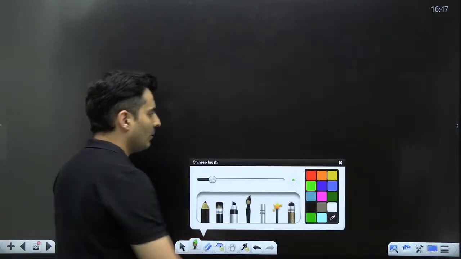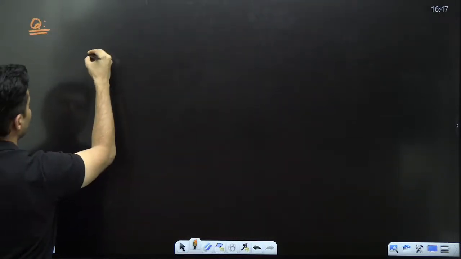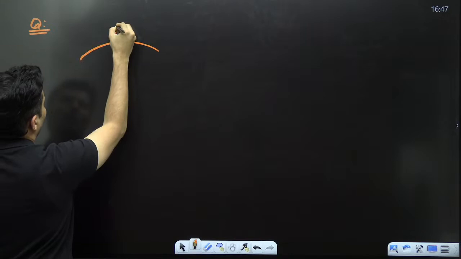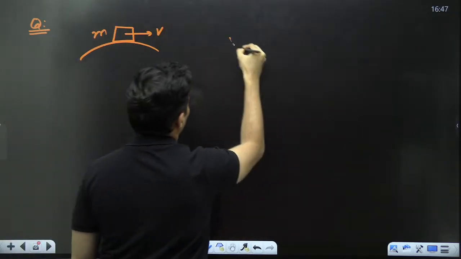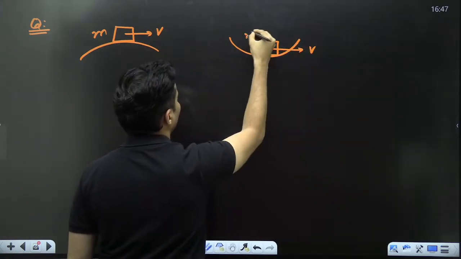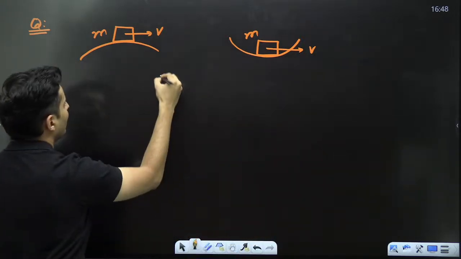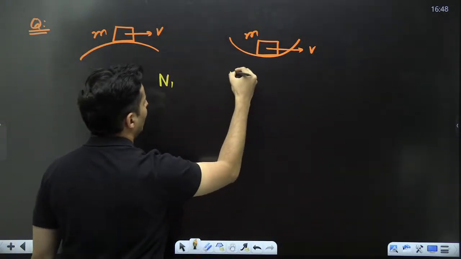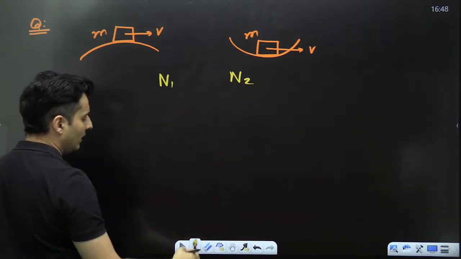One more question coming up on your screen. Taking two situations. Convex up surface, a mass going with certain speed. A convex downward surface, the same mass going with the same speed. Where do you think the normal force will be higher? If I compare normal force here and normal force here, what should I put over here? More than, less than, or equal to?